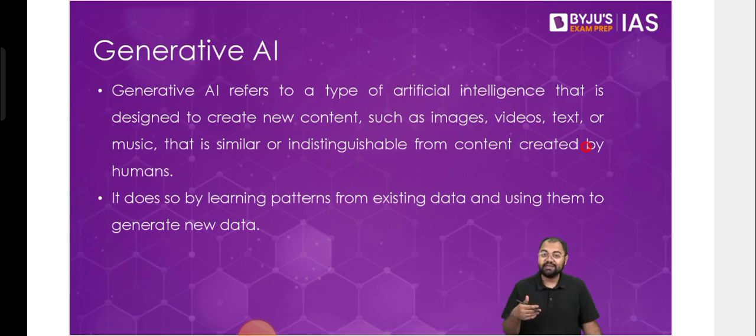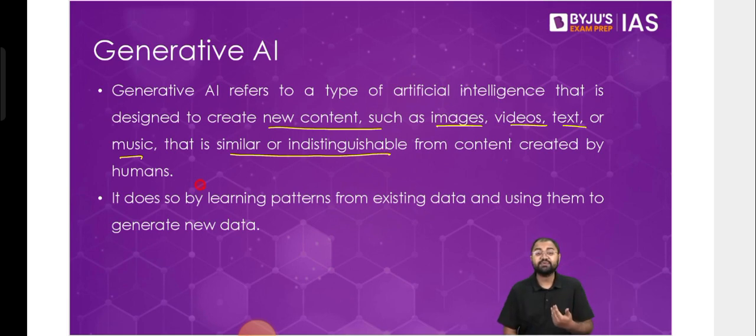Now we see that artificial intelligence will be able to design. It has been designed to create new content such as images, videos, text, or music that is similar or indistinguishable from the content created by humans. So whatever content it creates now is similar to something that a human would create, and it is almost unrecognizable that the content was not created by a human, but rather by an AI-based system. That is where we see that generative AI has again all of a sudden changed the world.